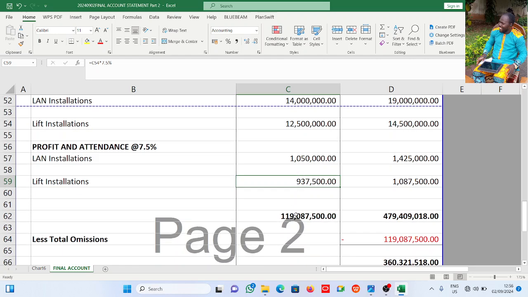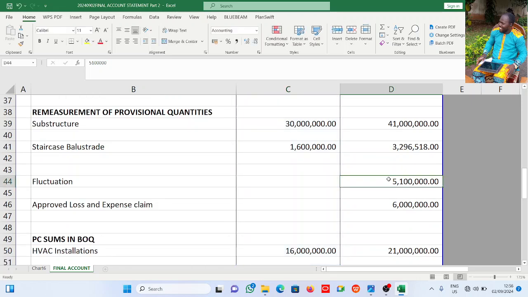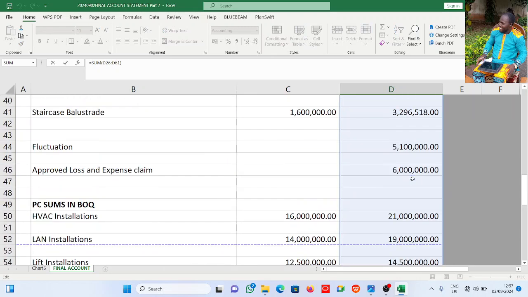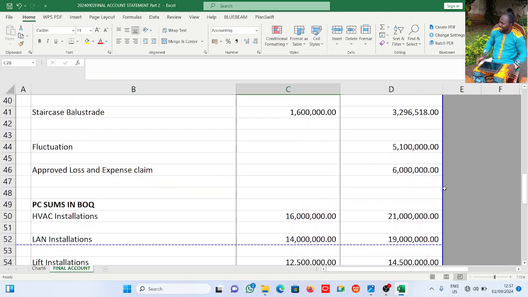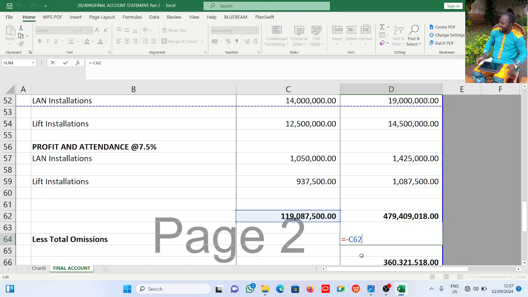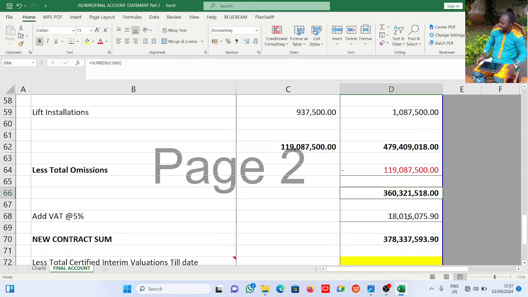All right, now having done that, we sum everything in the omission column, and we also sum everything in the addition column. And now we deduct what is in the omission from what is in the addition. All right, so this is what we have here, and this is my total omission. I subtract it from here. That gives me 360 million 321,518 naira. All right, so that is what we have. Then I can now add my VAT.